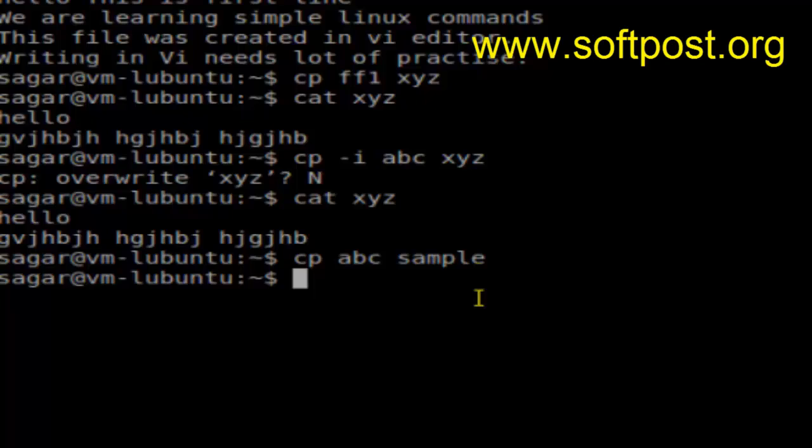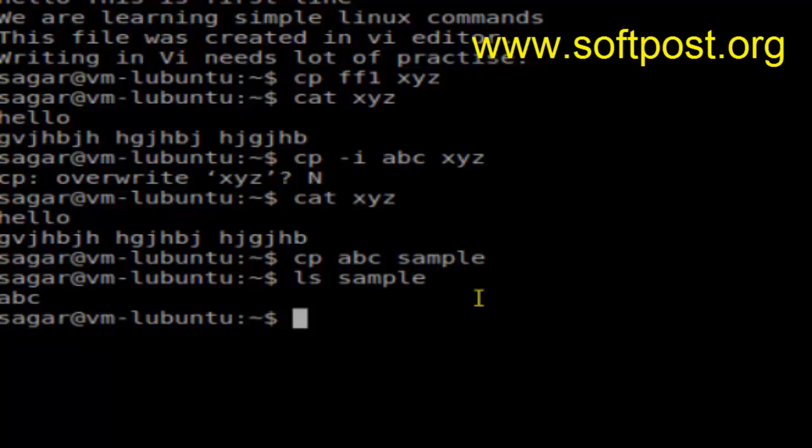Now if I do ls sample, it should display that file there, abc. As you can see, that file exists in there. So that's how you can use the cp command to copy files in Linux. That's all about copying files.